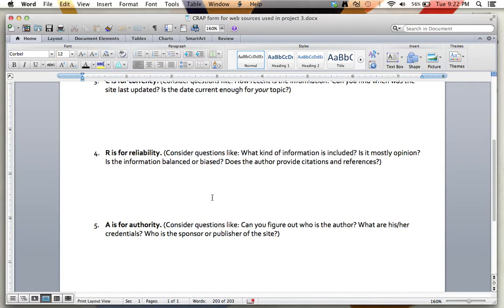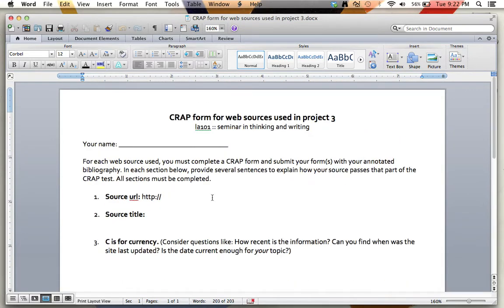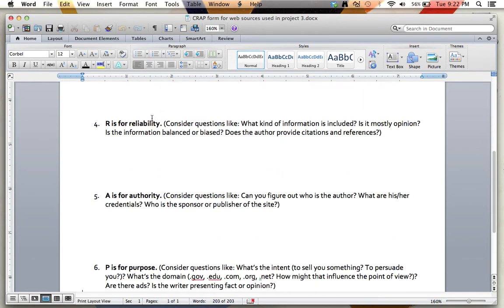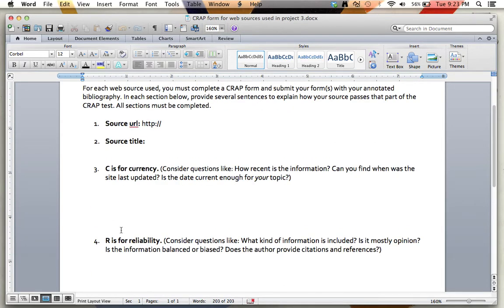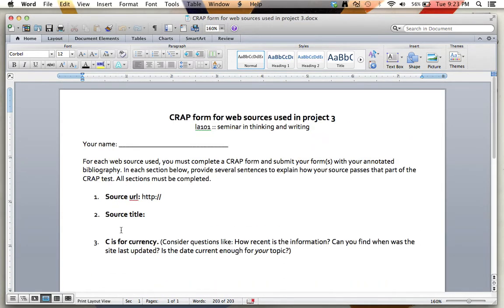So once you've filled out your entire CRAP form, you kind of want to weigh your answers to each question. Does your website pass in most areas, but in one it's sort of shady? Then you really have to think about whether or not that source is going to be a good fit for you. Ideally, for a source to be credible, it really needs to pass all 4 areas of the test with flying colors. It has to strongly pass. If you have any kind of question about any section of the CRAP test, you probably don't want to use that particular source in a research project.